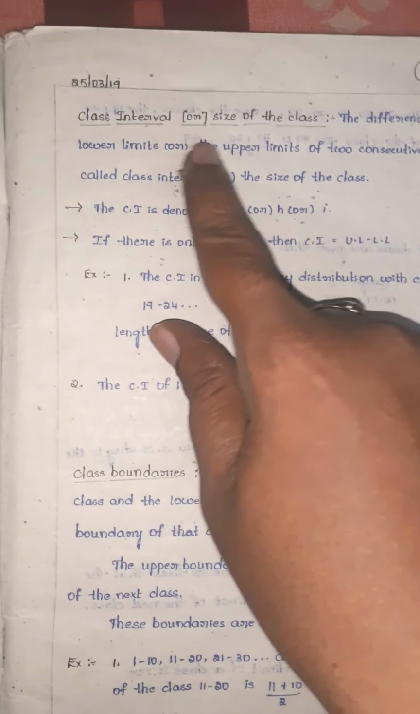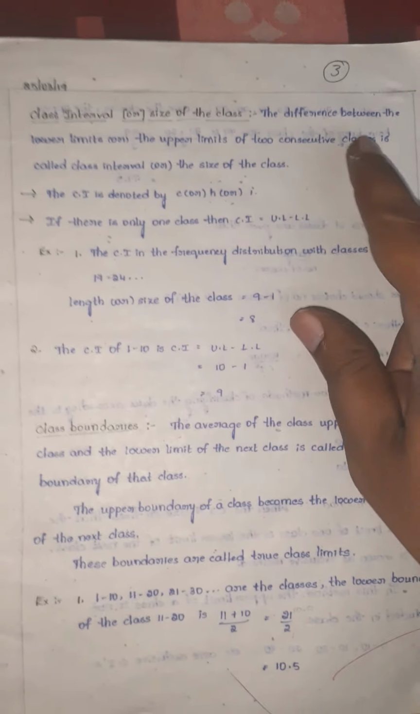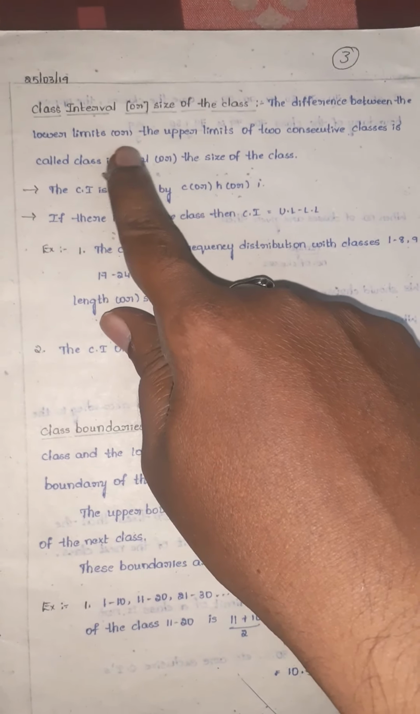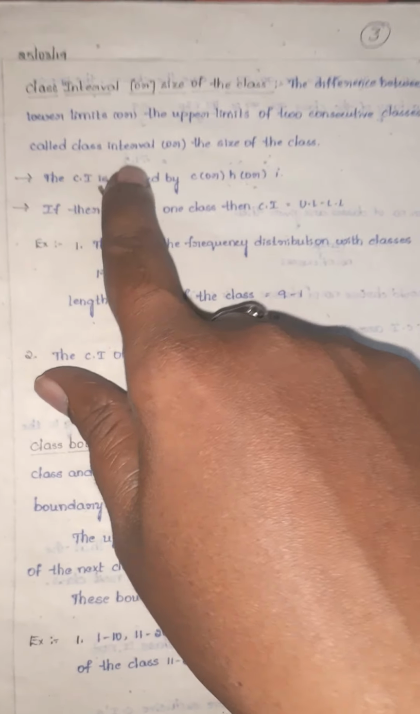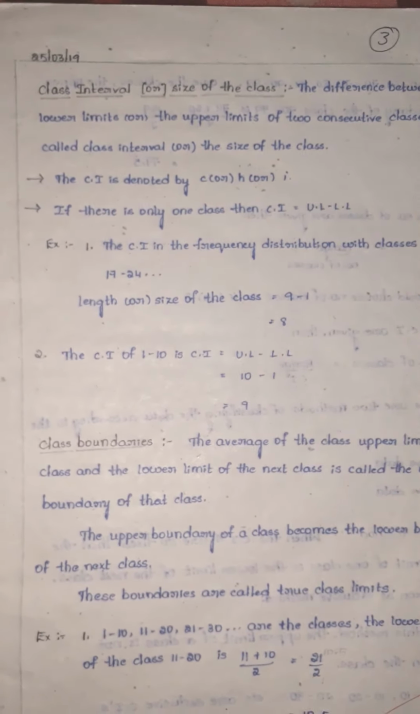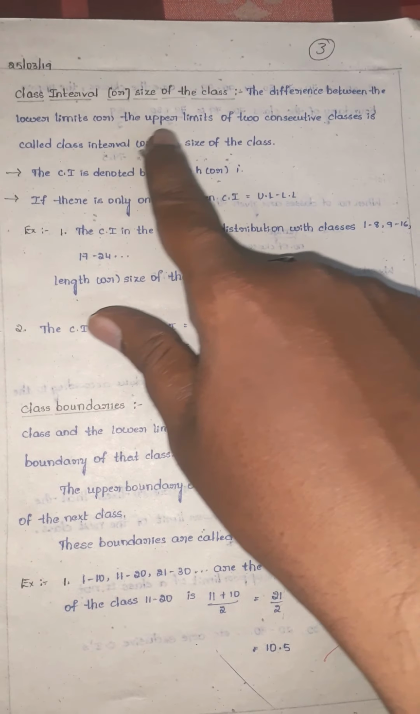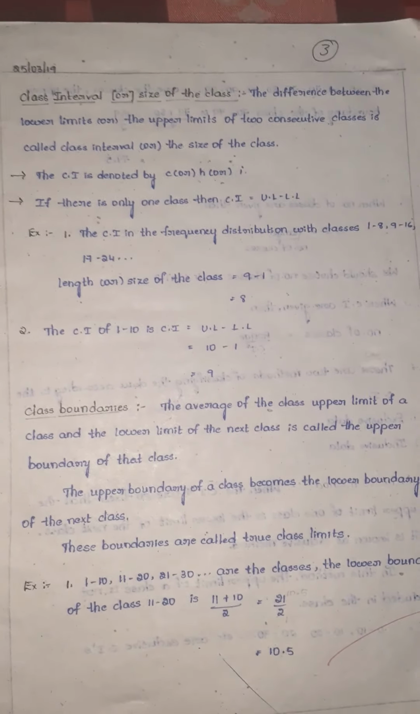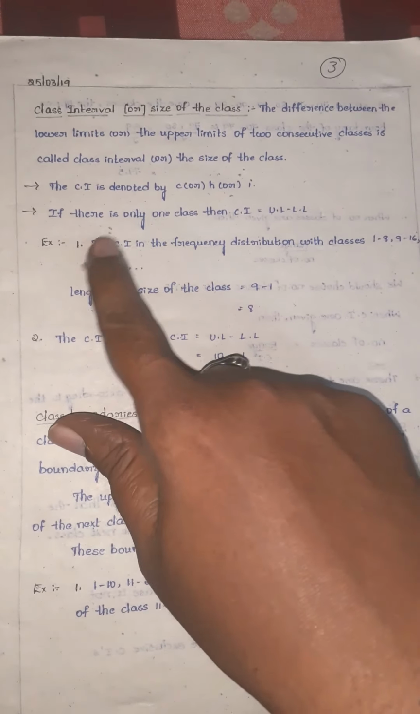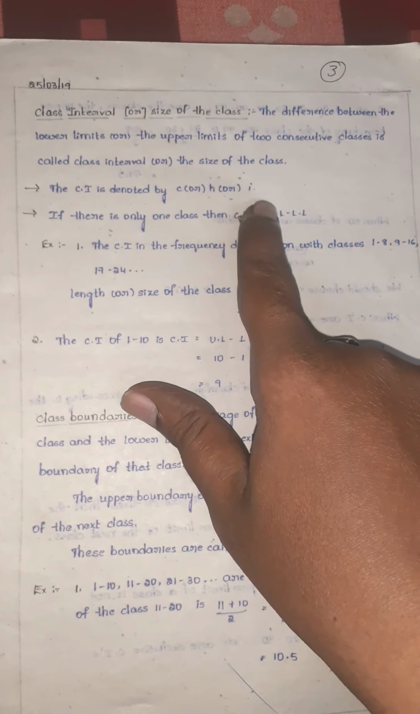Next, class interval or size of the class. The difference between the lower limits or upper limits of two consecutive classes is called class interval or size of the class. The class interval is denoted by C or small h or small i.